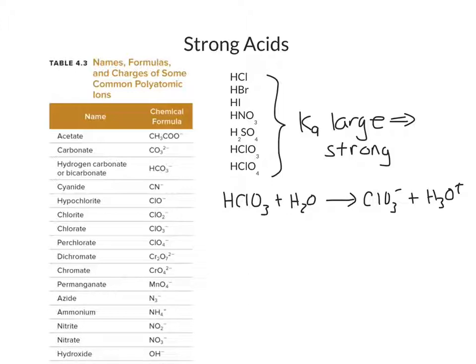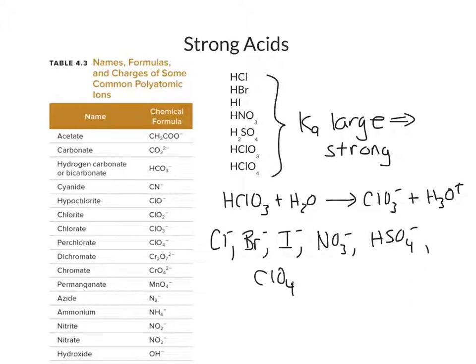Therefore, as we mentioned in the video about identifying acids and bases, we do not identify Cl-, Br-, I-, NO3-, HSO4-, ClO4-, or ClO3- as bases. They are not bases. Every other anion in this list is the conjugate base of the acid that is formed by combining the anion with H+.